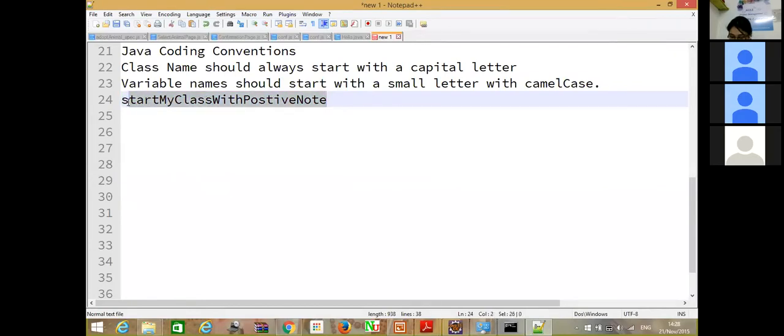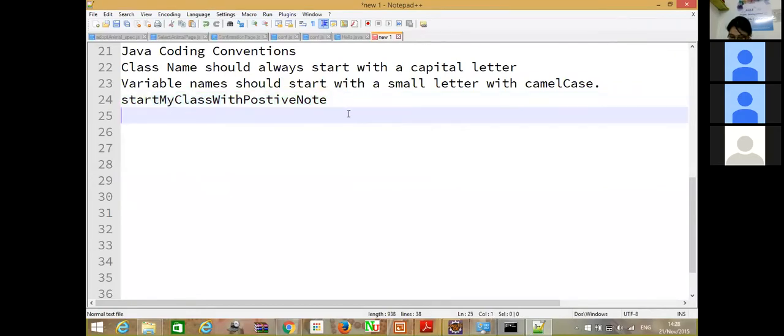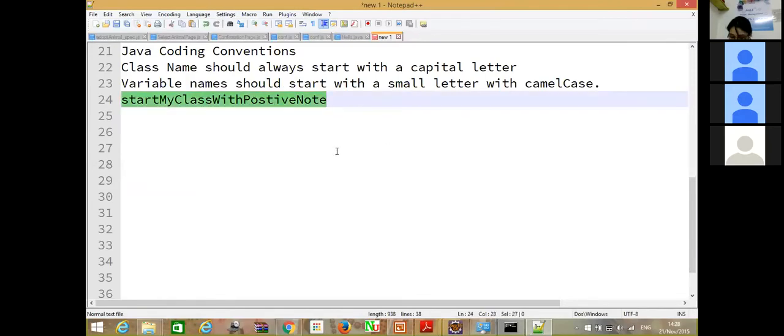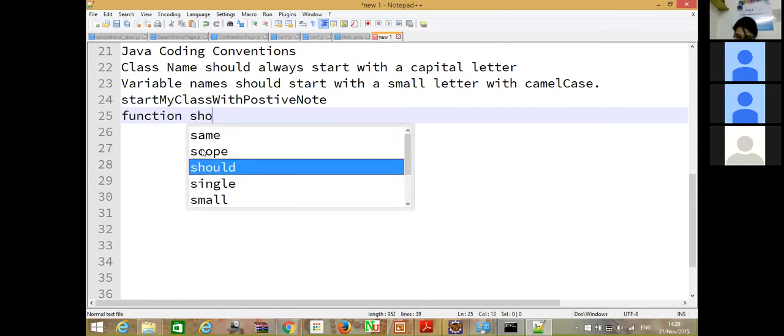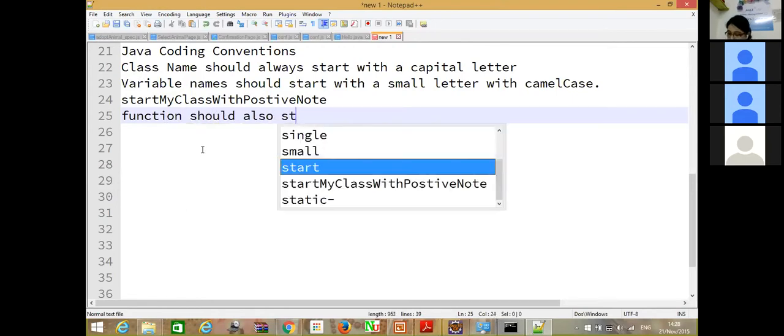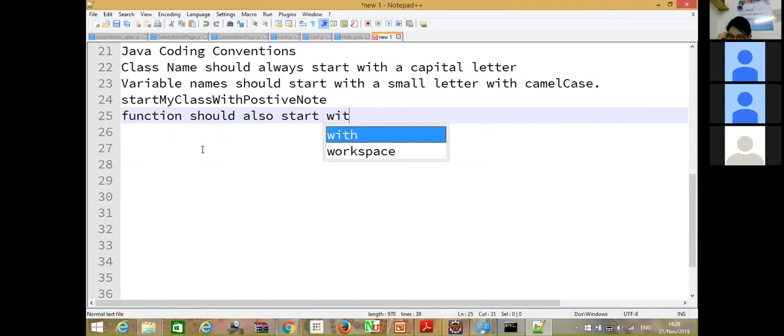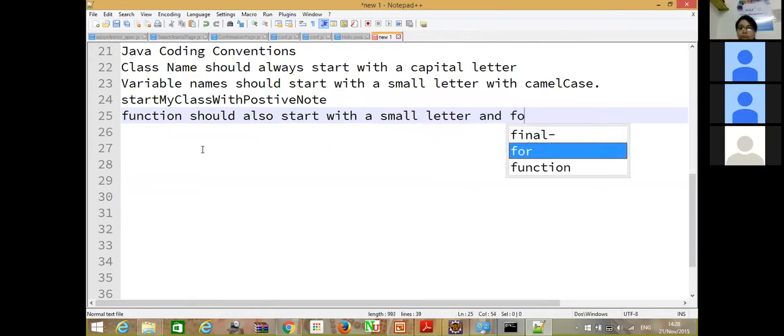So whenever you are coding in Java, you should always take care of these conventions. The same is with the function. A function should also start with a small letter and follow camel case.